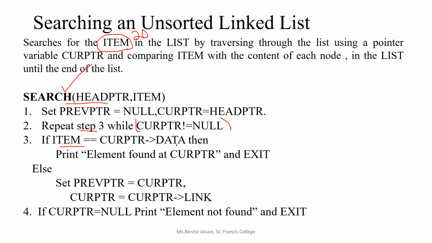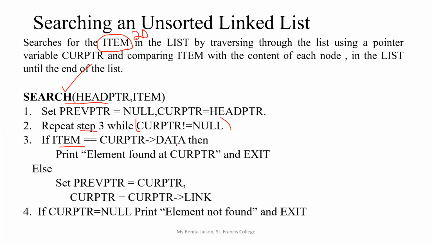Meenakshi, can you tell me what I'm checking over here? Yes, ma'am. The number you are going to search, that is 20, whether it is found in the current pointer data, ma'am. So in the node, the data item is searched. So when we are traversing, we will be just checking.